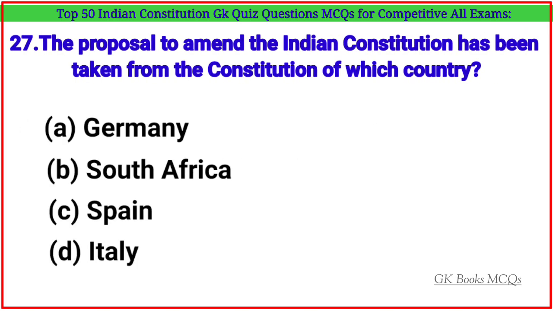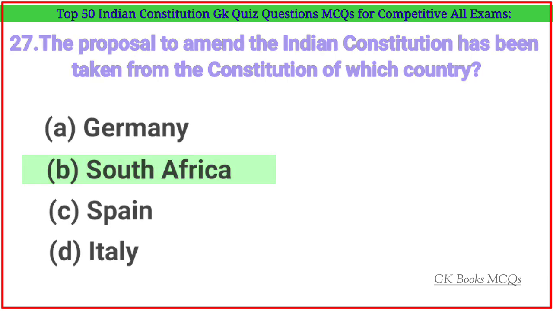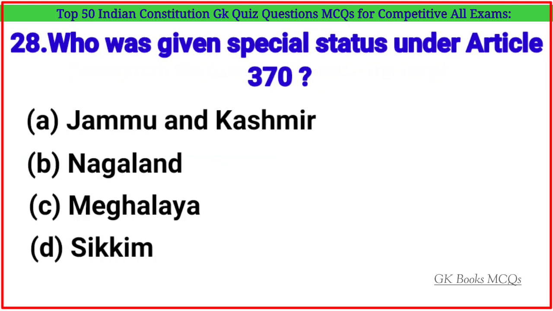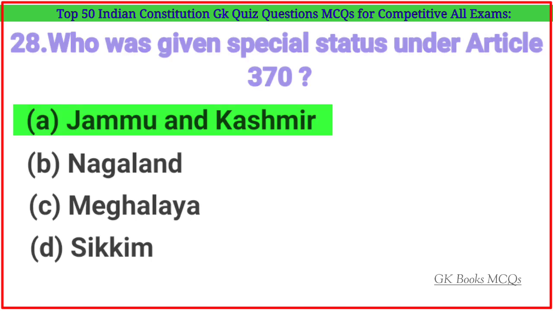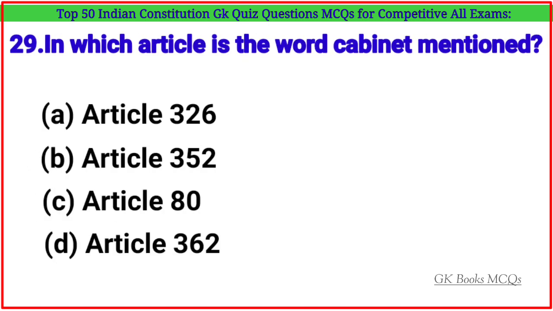The procedure to amend the Indian Constitution has been taken from the constitution of which country? Correct answer is option B. South Africa. Question number 28. Who was given special status under Article 370? Correct answer is option A. Jammu and Kashmir. Question number 29.